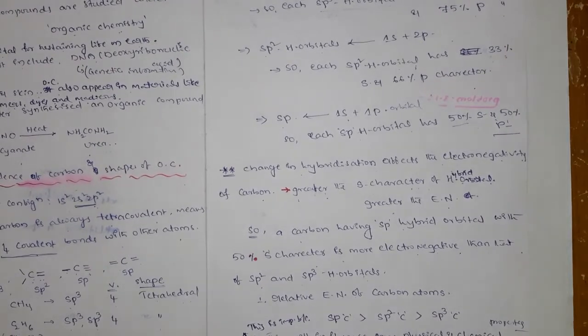Generally, the sp hybrid orbitals with 50% s character are more electronegative than the sp2 and sp3 hybrid orbitals. So why are we reading all these things? When the sp3, sp2 or sp hybridized carbon is connected to some other atom, the tendency to attract the electrons is different.